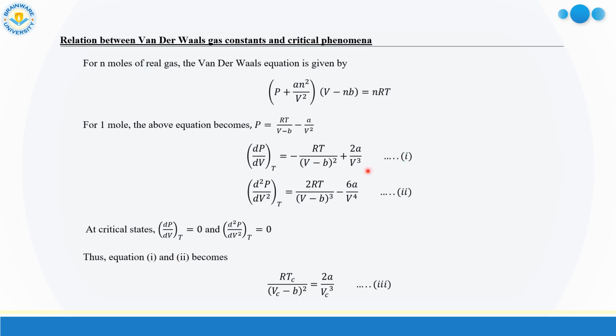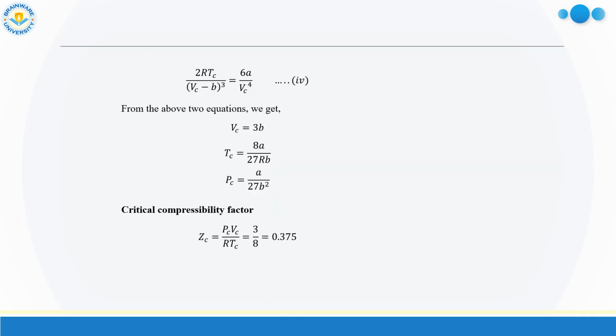Now using equation 1 and equation 2, we can write this equation, and from these two equations 3 and 4 we may write Vc equal to 3b. Here the subscript c is for critical point. So at that critical point the volume Vc is equal to 3b. Tc is the critical temperature and Pc is the critical pressure.